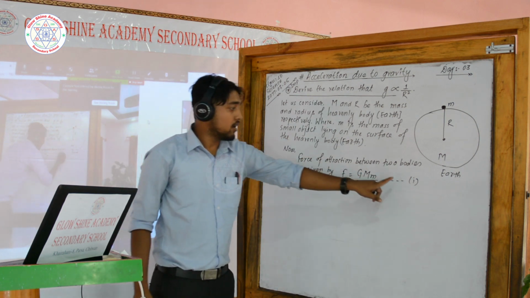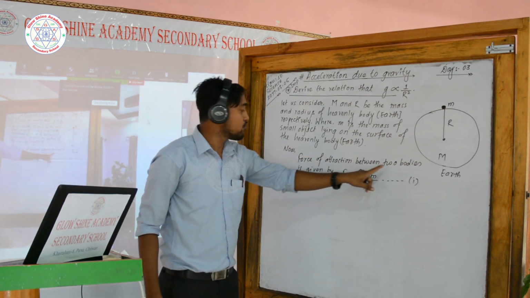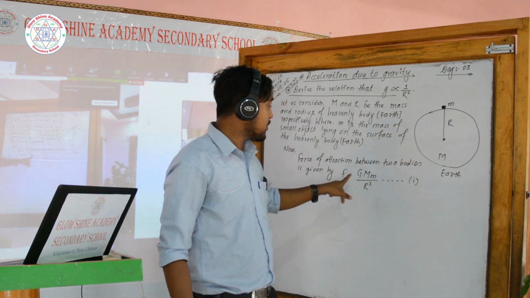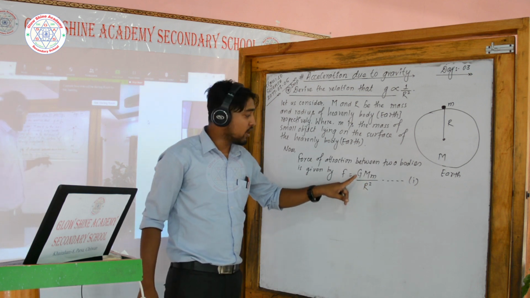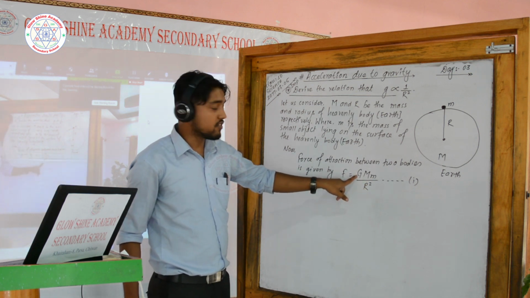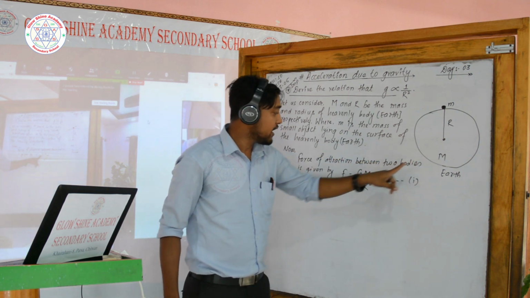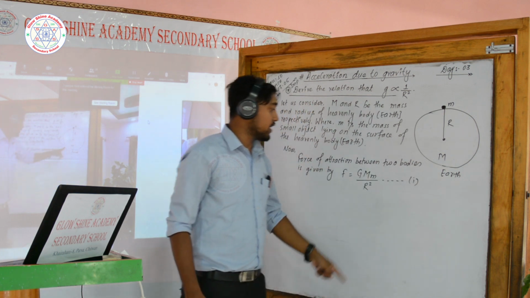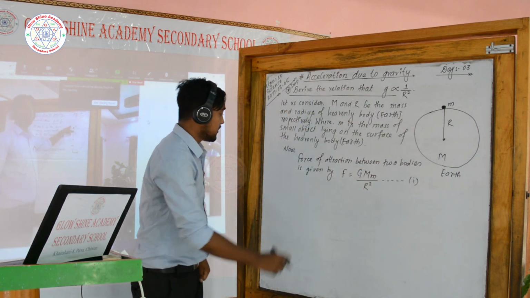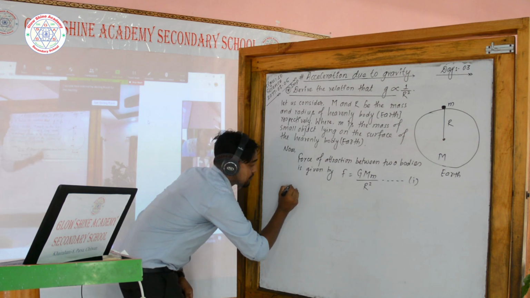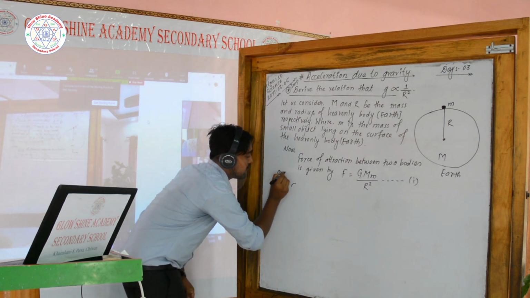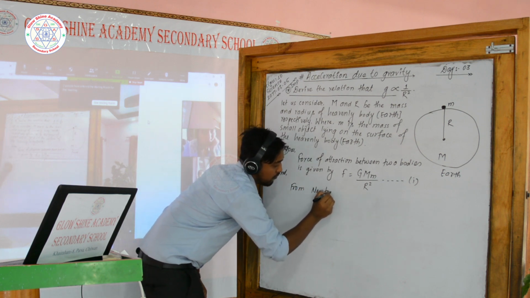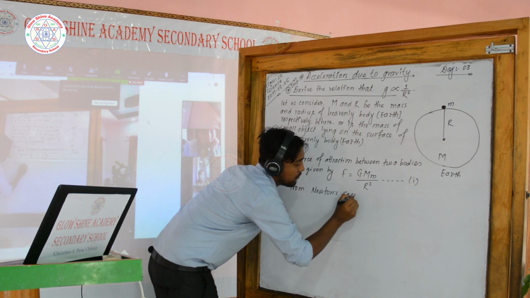I have already taught you that force of attraction between two bodies is given by the general formula F equals G M1 M2 by R square, so F equals G M m by R square, where G is the Newton's universal constant, M is the mass of heavenly body, and small m is the mass of a small object lying on the surface of the Earth or heavenly body, where R is the radius. Similarly from now and from Newton's second law of motion.